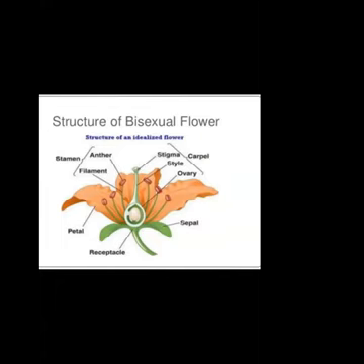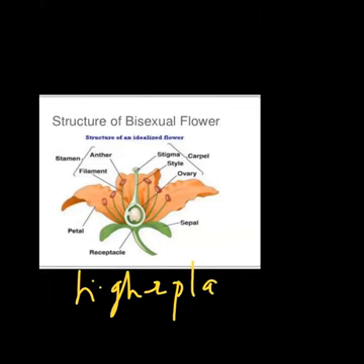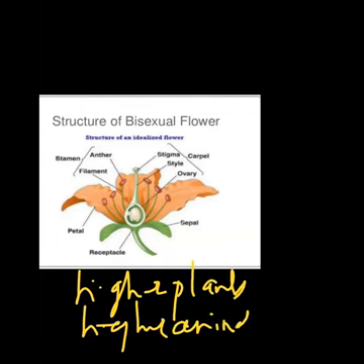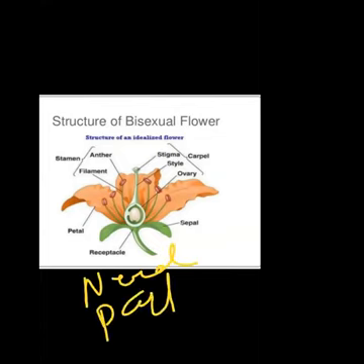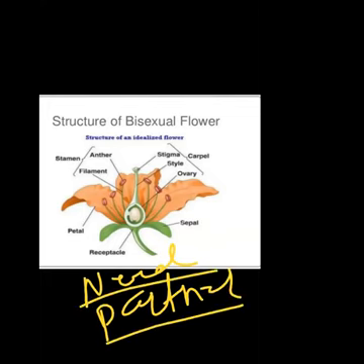But in more complex organisms such as higher plants and higher animals, it is difficult for them to produce their own kind by themselves. So what do they need? They need a partner.